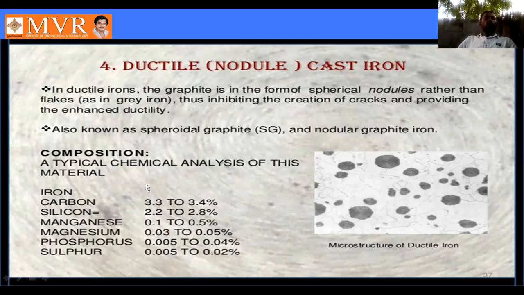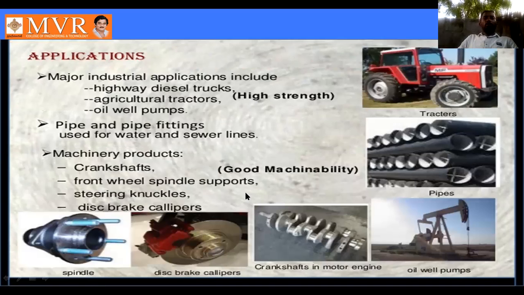These are the compositions. The typical chemical analysis of these materials is iron; carbon 3.3 to 3.4 percent, silicon 2.2 to 2.8 percent, manganese 0.1 to 0.5 percent, magnesium 0.03 to 0.05 percent, phosphorus 0.005 to 0.04 percent. Next is sulfur, 0.05 to 0.02 percent.